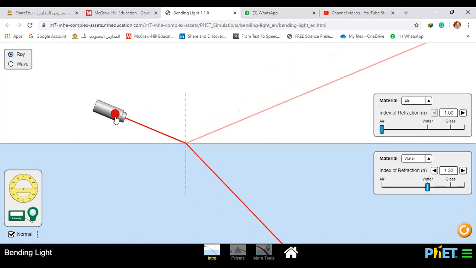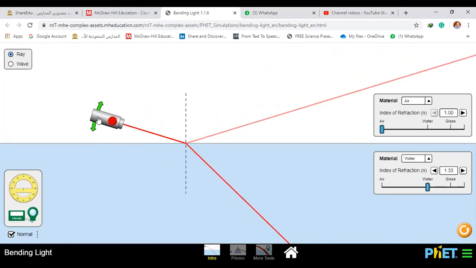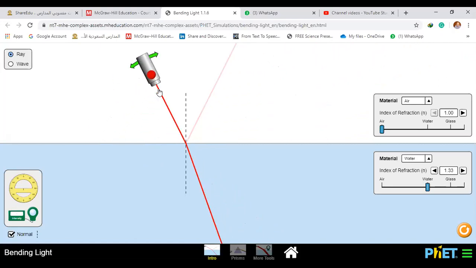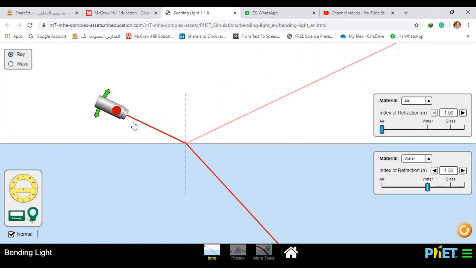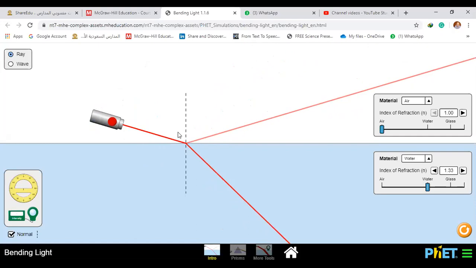If you change it, the angle of incidence will be equal to the angle of reflection. And this angle of incidence, who can answer me? What's the relation between the angle of incidence and the angle of refraction?